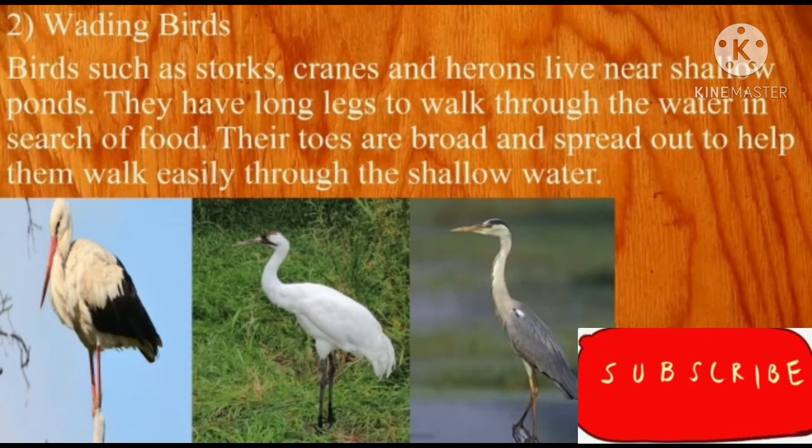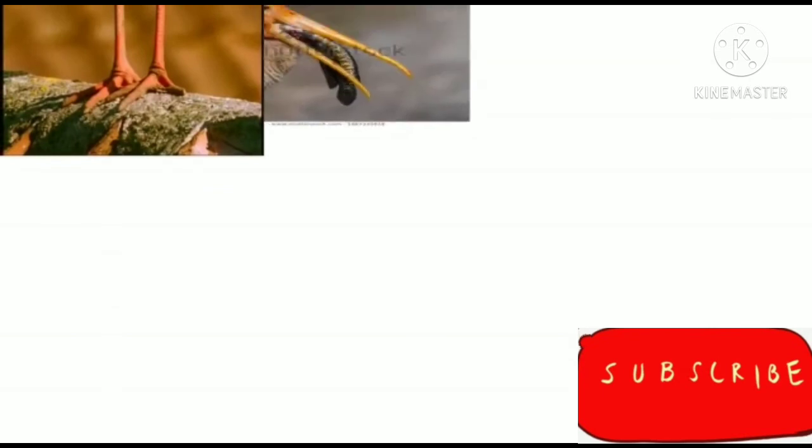Where the pond is, these birds will be living there, and you can see in the images their legs are so long. Can you see? They have long legs so they can walk in the water and search for food. Their toes are broad and spread out to help them walk easily through the shallow water. Now let me show you their toes.